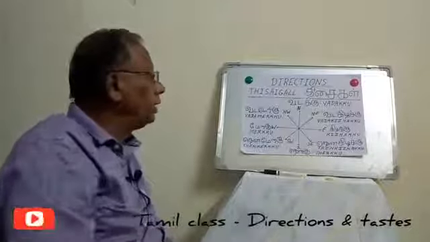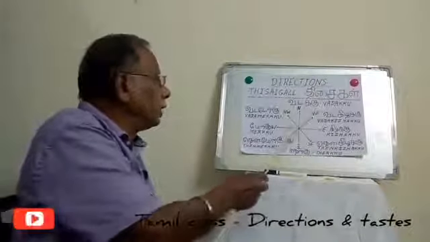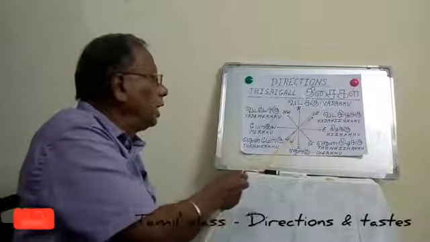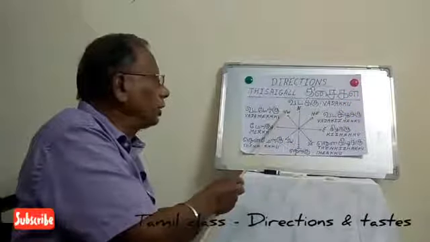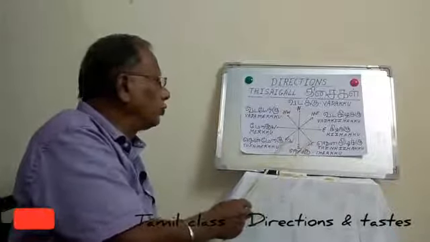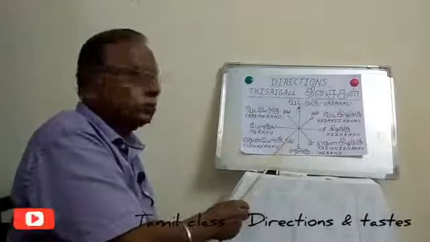I am once again repeating the subordinate directions: northeast we say Vadakizhakku, northwest we say Vadamerku, southeast we say Tenkizhakku, and southwest we say Tenmerku.